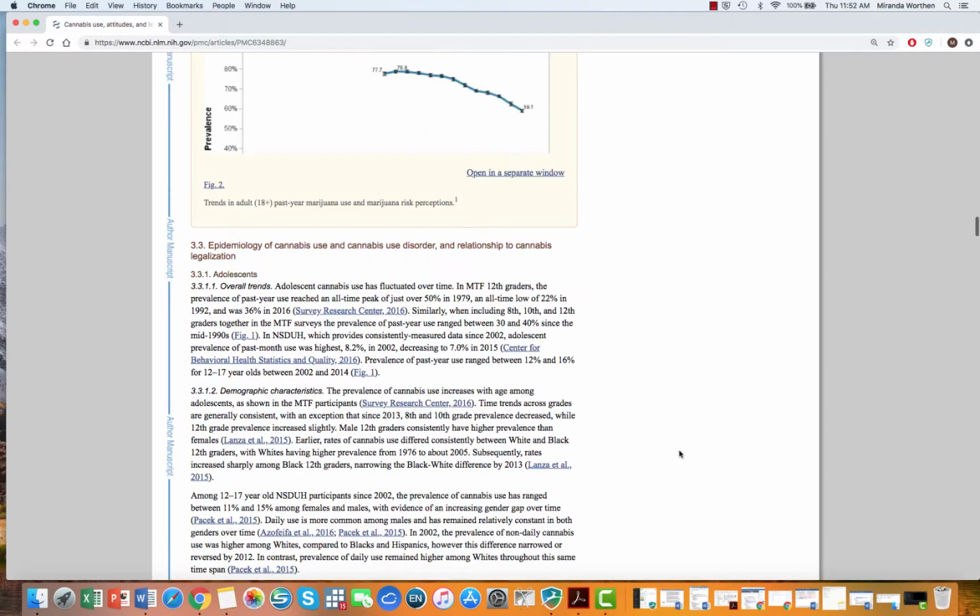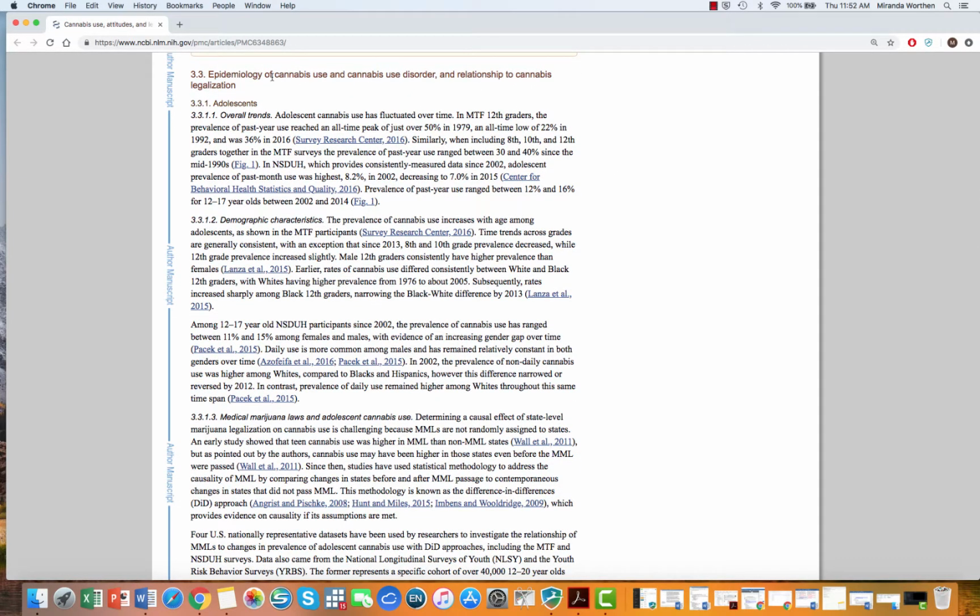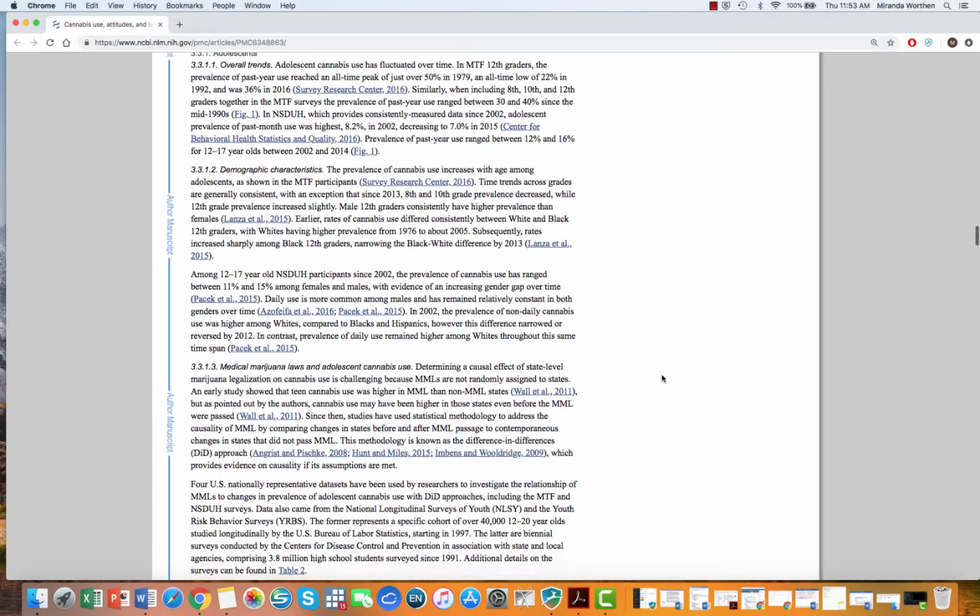And then going down, this is about the epidemiology of cannabis use disorder, and relationship to cannabis legalization. So it starts with adolescence. So all of the following paragraphs will be about adolescent behaviors. So the overall trend, and then the next paragraph gets into the demographic characteristics, so how that differs by age, by grade, by race, and various other aspects.